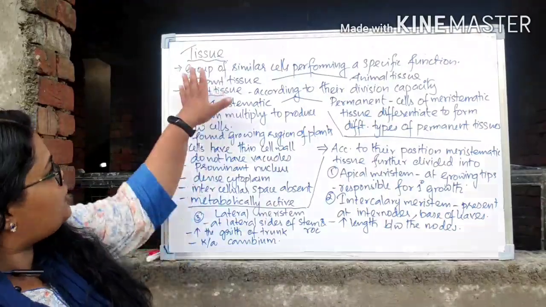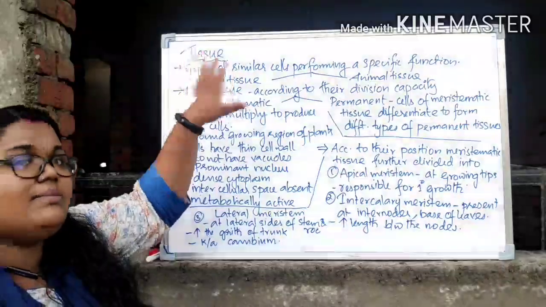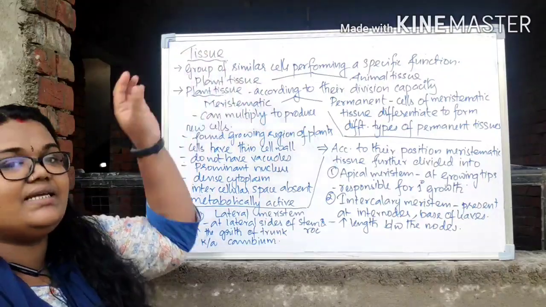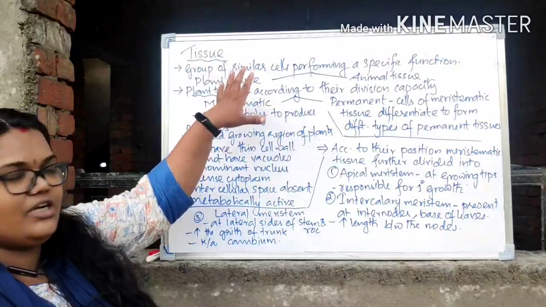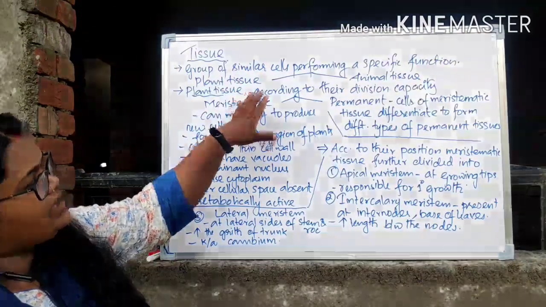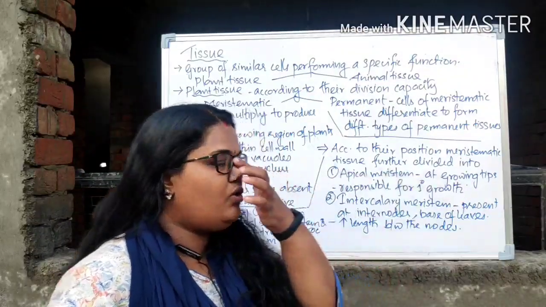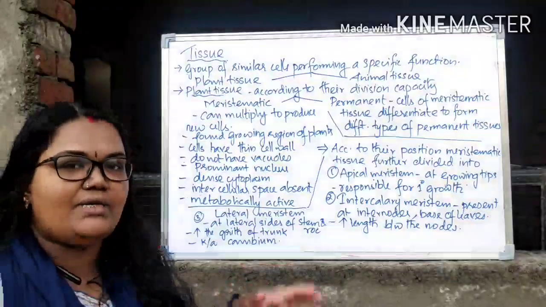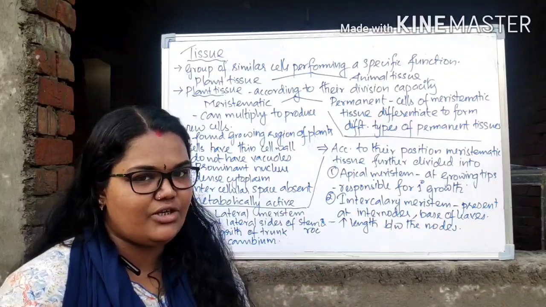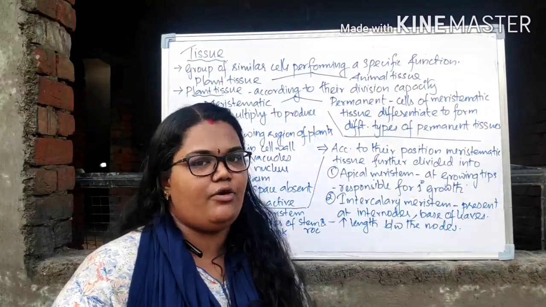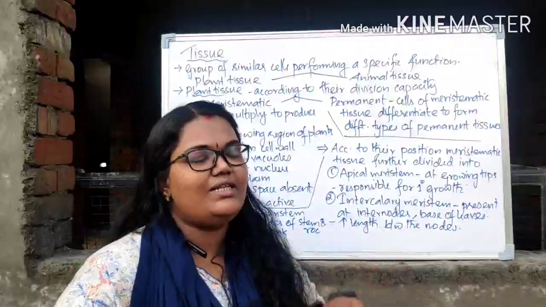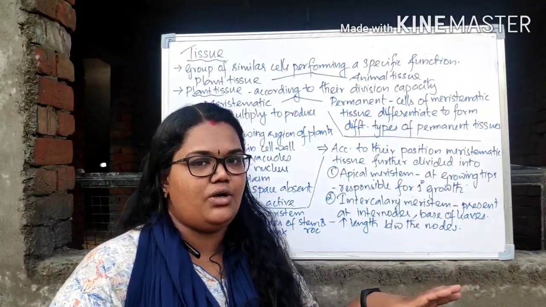Right. So tissues are groups of cells, similar cells. They must be similar in their structure, shape and function, right? And they will all together perform a specific function. It must be a similar function. So we can say that tissues are groups of cells having similar structure and shape, and they will perform a similar function. Then we will name it a tissue, right?